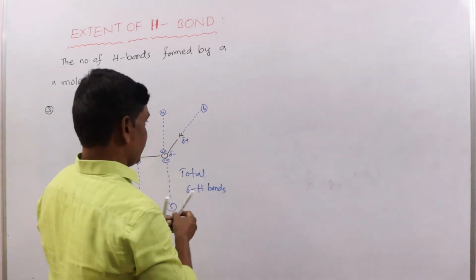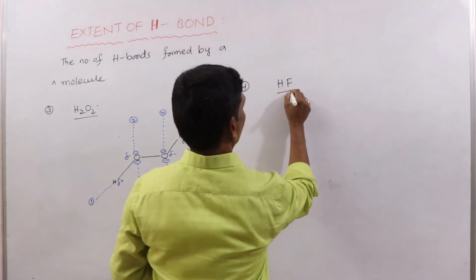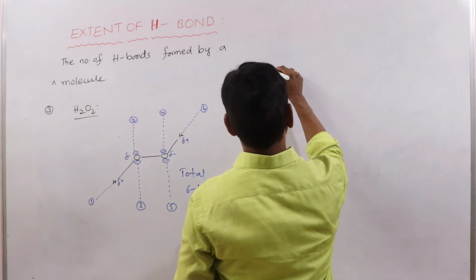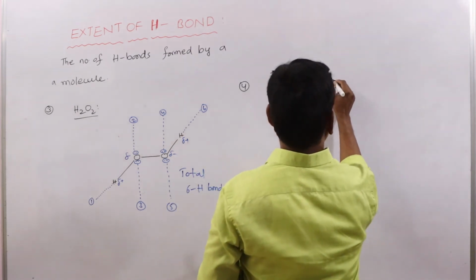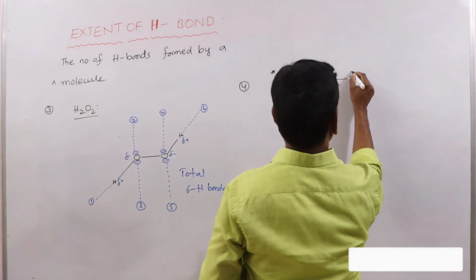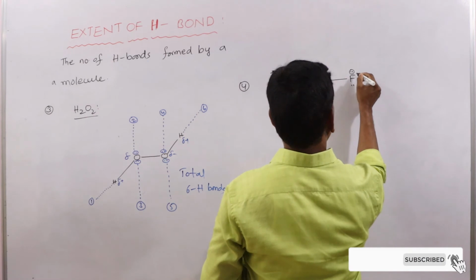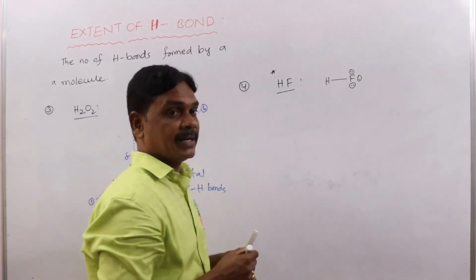The next example is hydrogen fluoride, and it is somewhat important. Here it is hydrogen fluoride. A total of 3 pairs of electrons are present on fluorine.